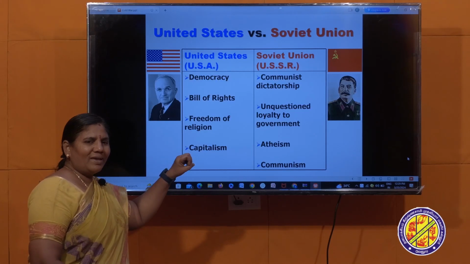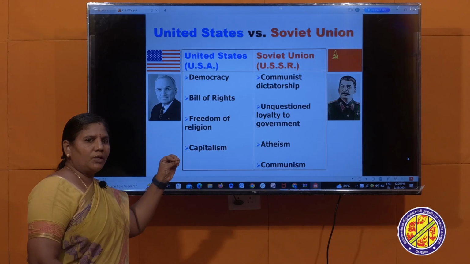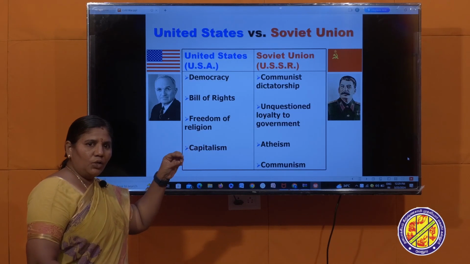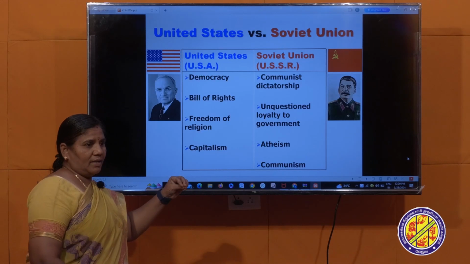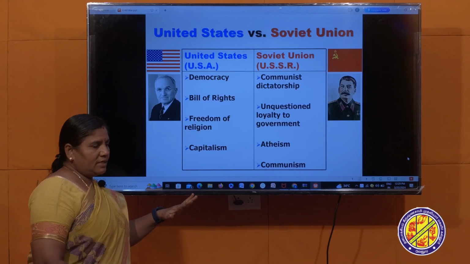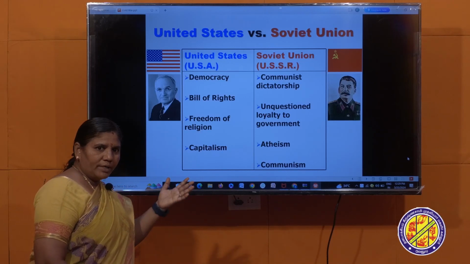It is a Cold War. Why is it called Cold War? Both USA and USSR didn't use the military directly. They never declared war on each other. Instead, they supported political groups.